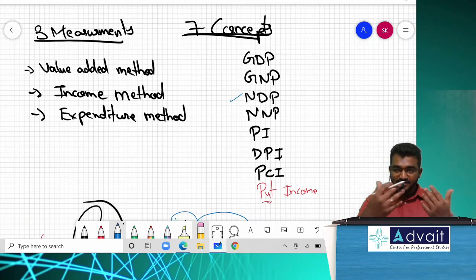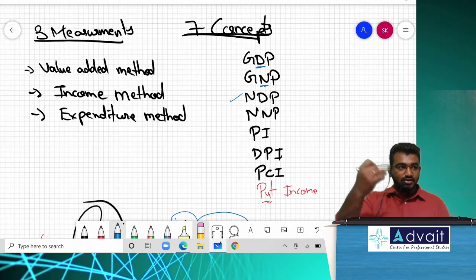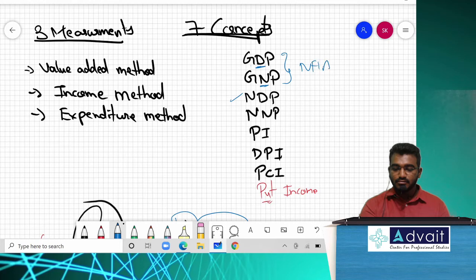NDP. Now, if I ask you the difference in the letters given over there, GDP, GNP, the difference was from D to? From domestic to national. So what was the difference that we understood now? NFIA, Net factor income from abroad. For GDP, if I add net factor income from abroad, what do I get? GNP. Is that clear? Now we need to change the very first letter.